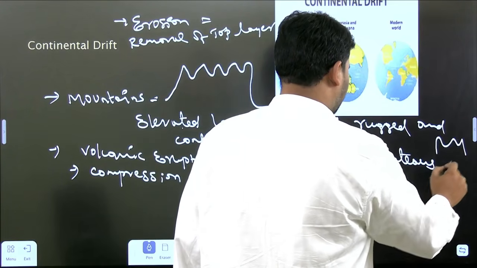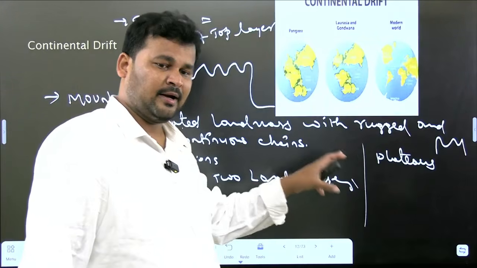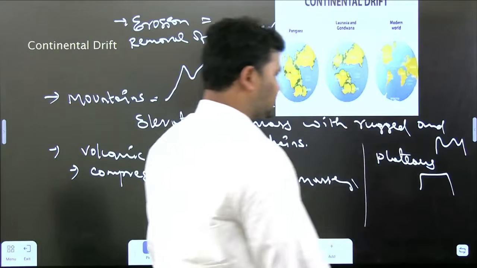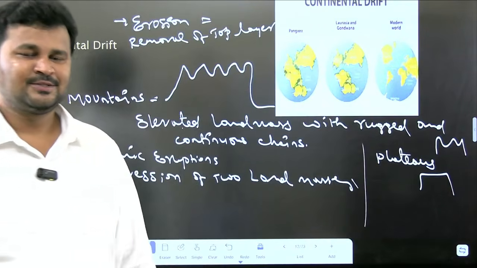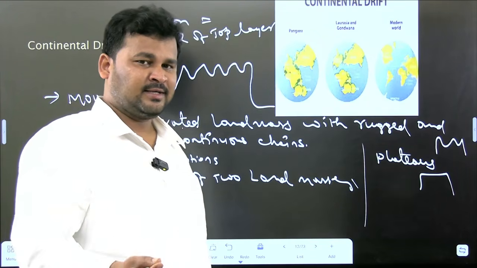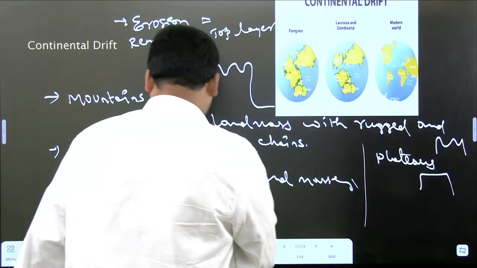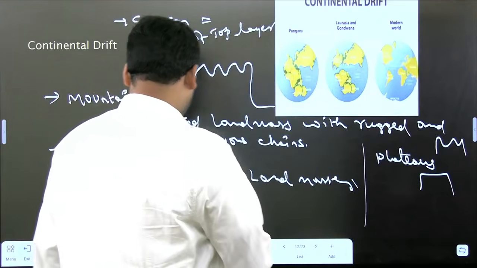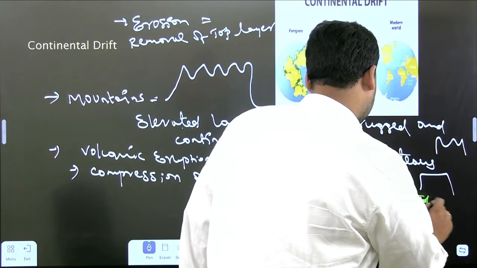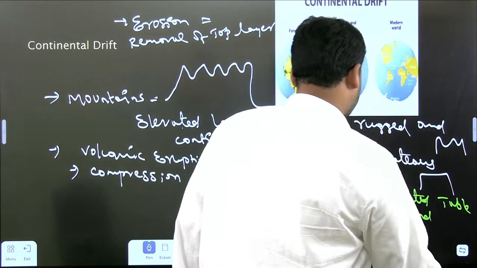Previously it was a mountain, but because of erosion, the mountains can be eroded and will appear as plateaus. So what is a plateau? Plateau is nothing but the elevated tableland.